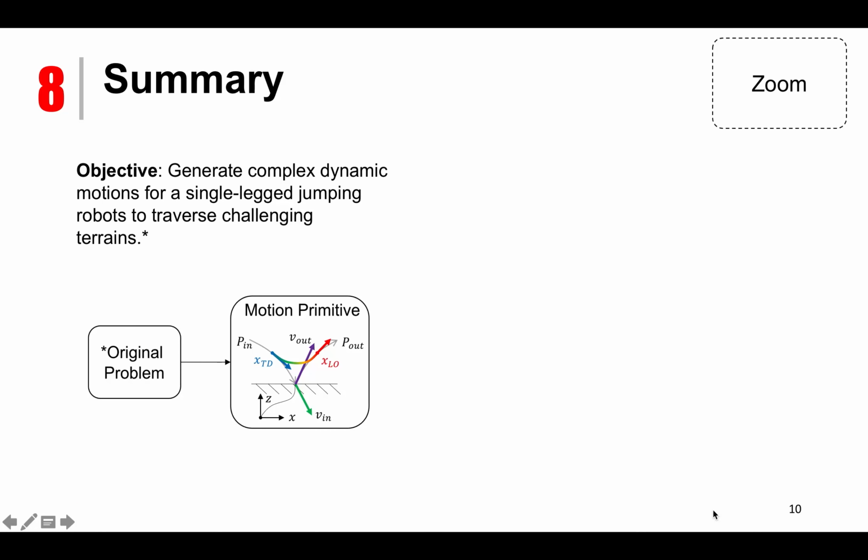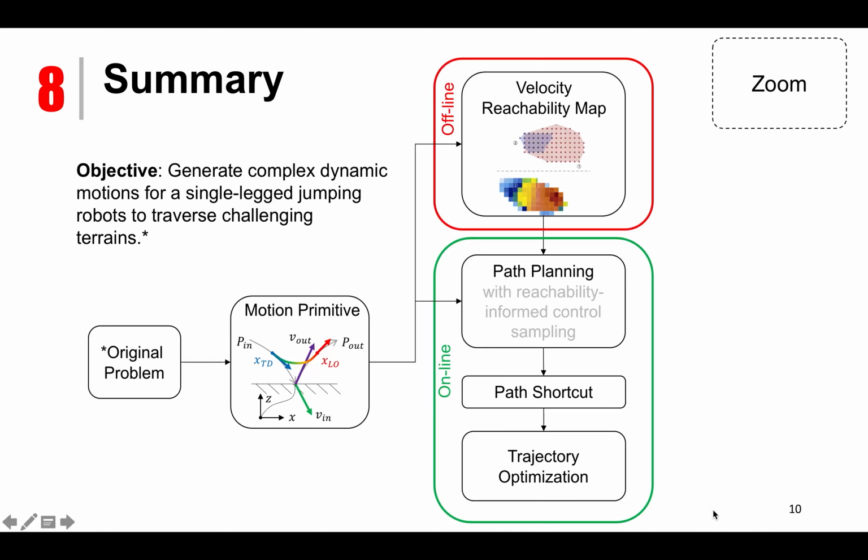In summary, the objective of this work is to generate complex dynamic motions for a single-leg jumping robot to traverse challenging terrains. A motion primitive is utilized to decouple the original problem into a sampling stage and an optimization stage.